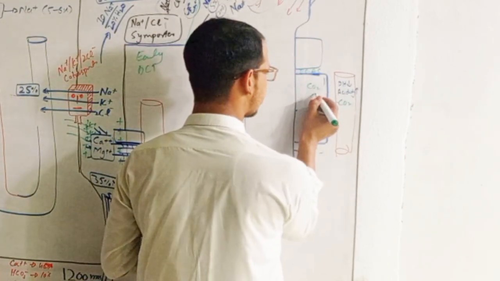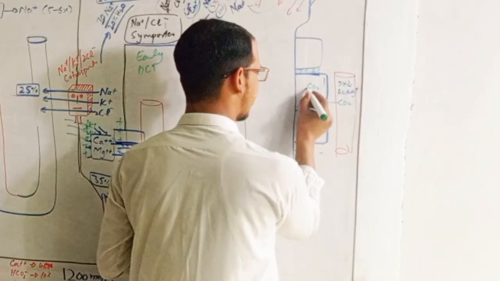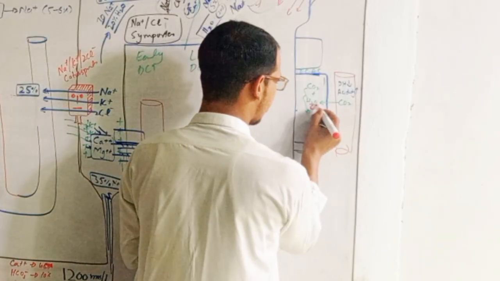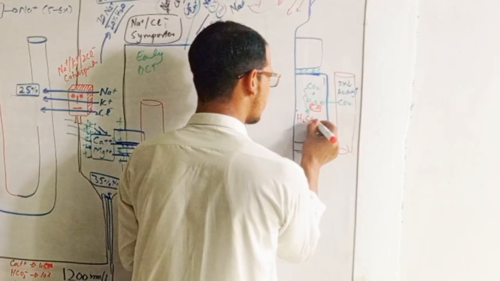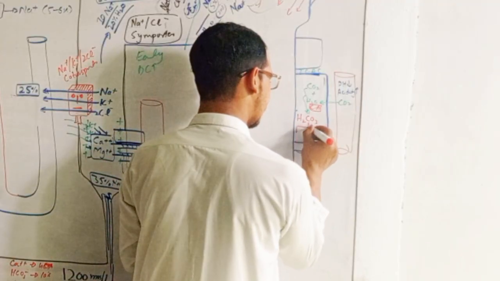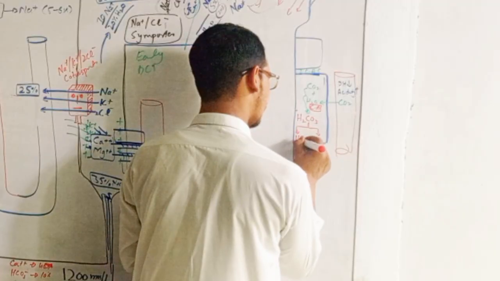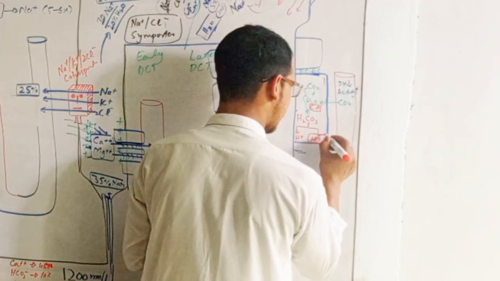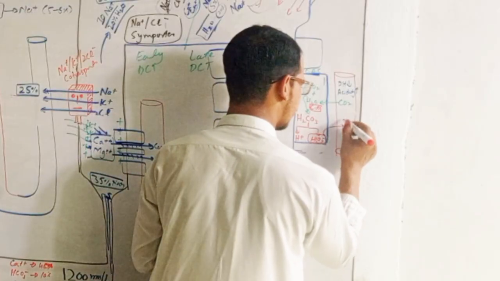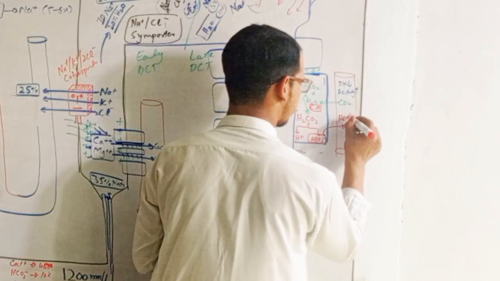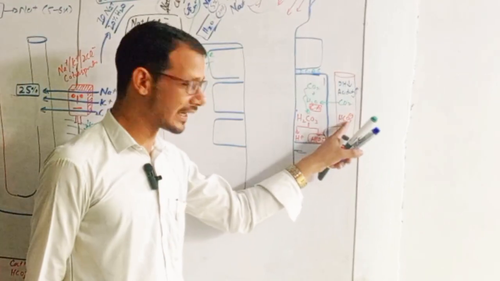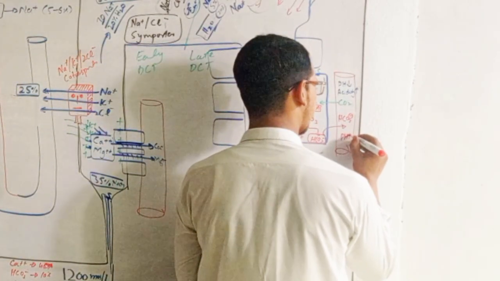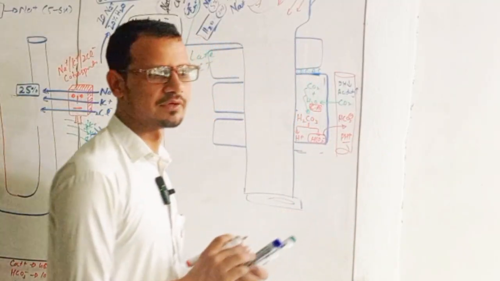And here this carbon dioxide will react with water, and in the presence of carbonic anhydrase, it will form H2CO3, and this H2CO3 will break down into hydrogen ion and HCO3 minus. This bicarbonate ion will go into the blood, HCO3, right? And this is negative charge and very basic, so it increases the pH of the blood and maintains the acidity or the pH of the blood.